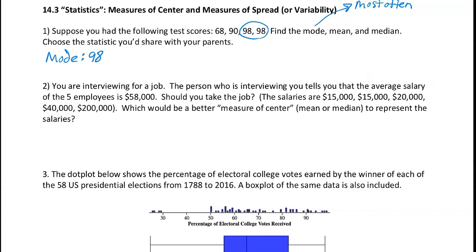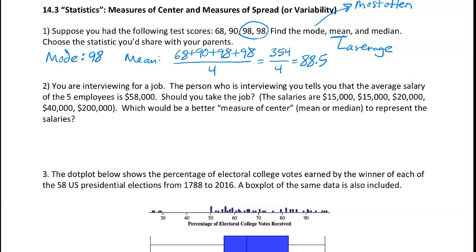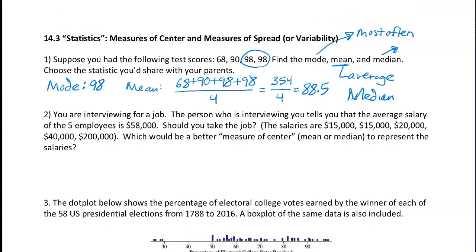It happens 2 times. The mean is also known as the average. To find an average, we're going to add up all the values and divide by how many values we have, which would be 4. Doing that, we would get 88.5 as our average.